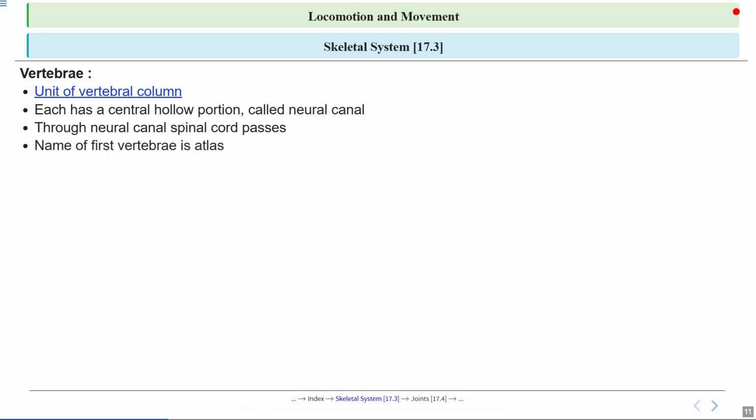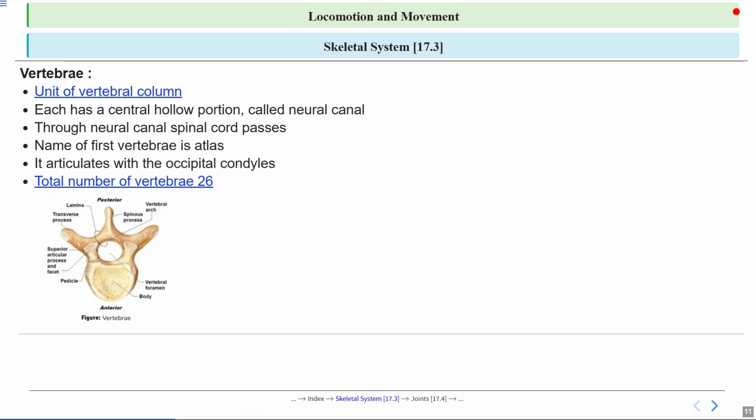The first vertebra has a special name. It's called the atlas. The atlas is unique because it supports the skull, much like the mythological figure Atlas who held up the sky. So this vertebra allows us to nod our heads up and down. The atlas articulates, or forms a joint, with the occipital condyles of the skull. You can think of this like a hinge that lets your head move smoothly on top of your spine. This connection is crucial for head movement as well as flexibility. In an adult human, the total number of vertebrae is 26.